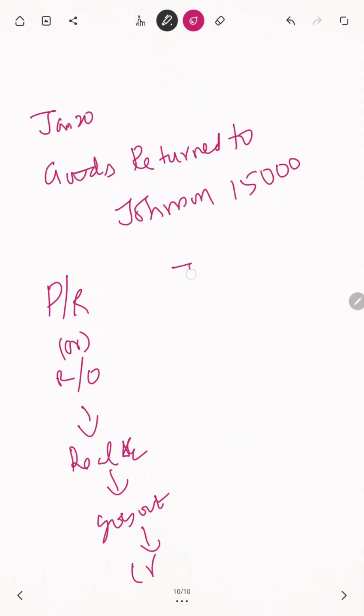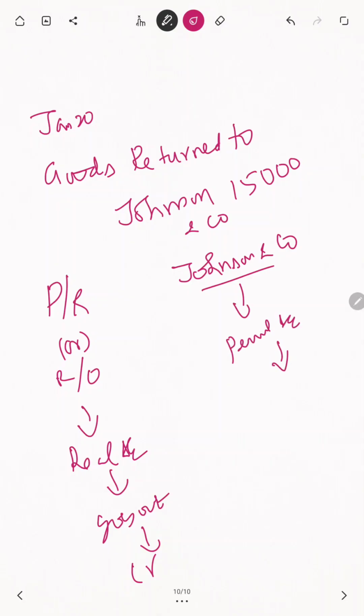Another part is, whom are we returning to? We are returning to our supplier Johnson and Co. Now Johnson and Co is what? A personal account only. Okay? Sridhar and Co is returning the goods to Johnson and Co, so from the Sridhar and Co point of view, how will you treat this supplier? That person is now the receiver.